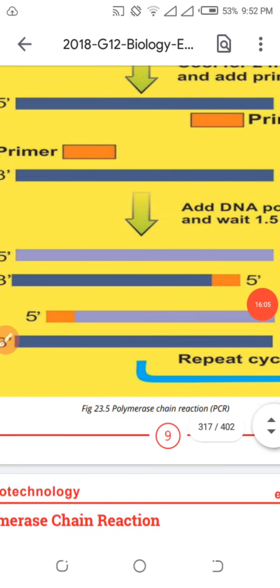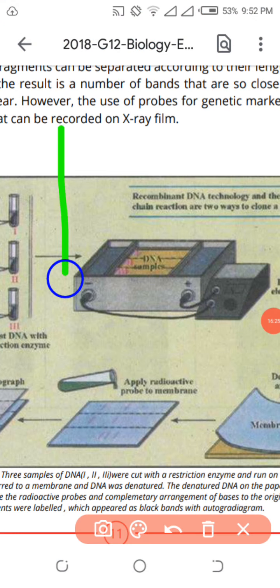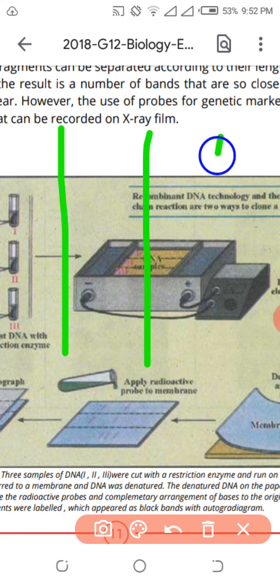Now I talk about how DNA sequencing is done. Look here, I will take 3 DNA and I will tell you these 3 DNA belong to 3 different individuals, individual A, B and C. Nature has given them 3 different restriction sites. Look here, 3 different restriction sites.